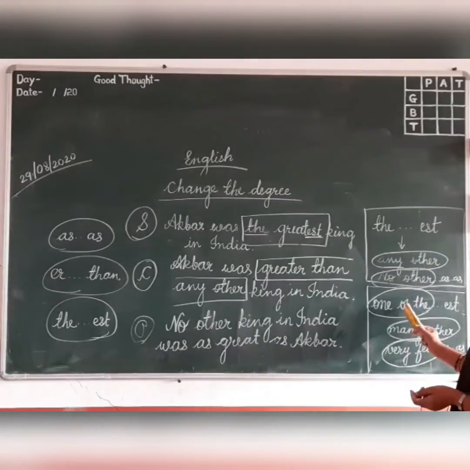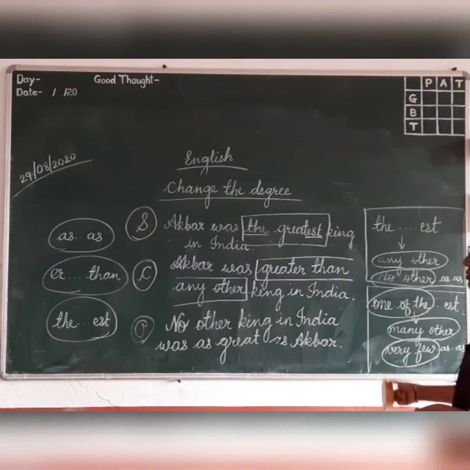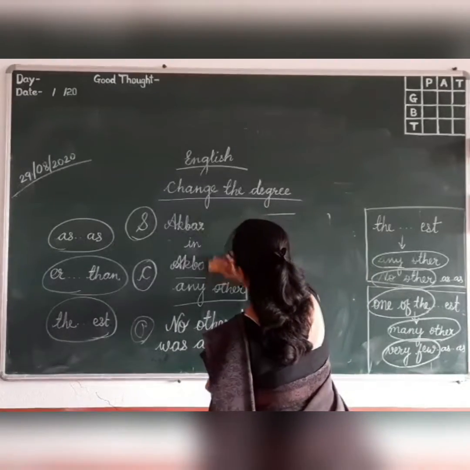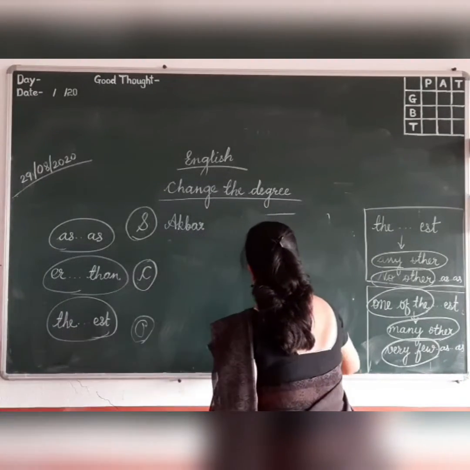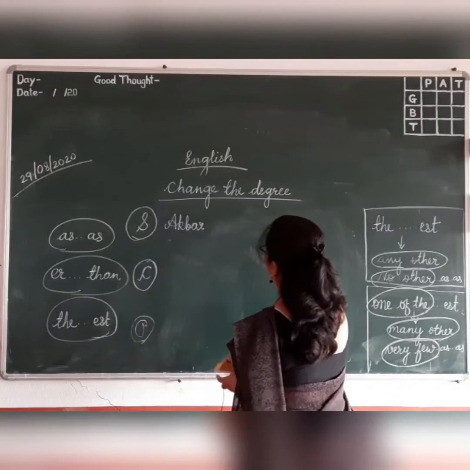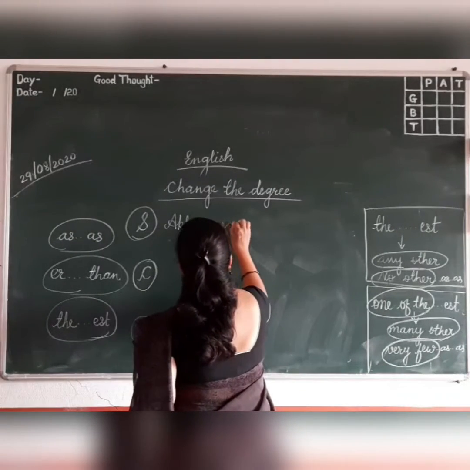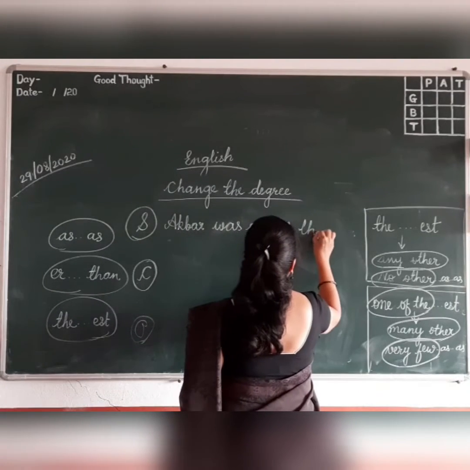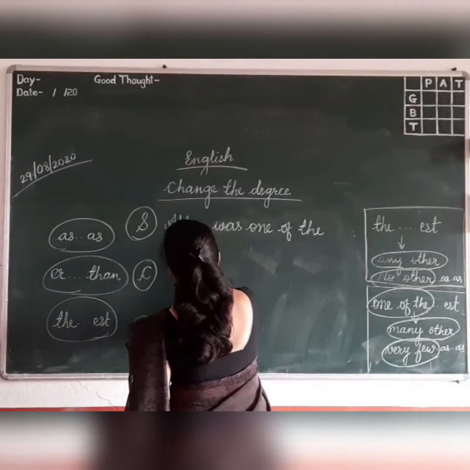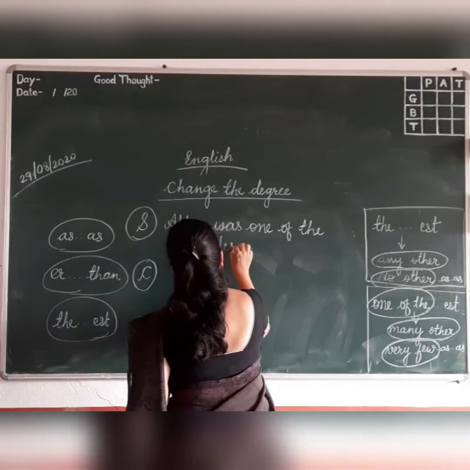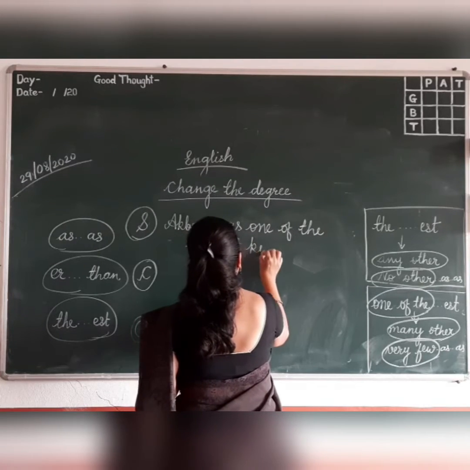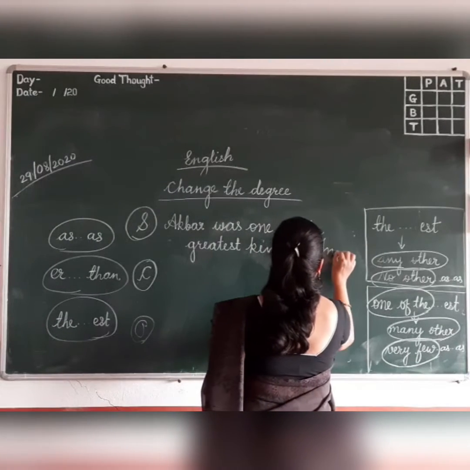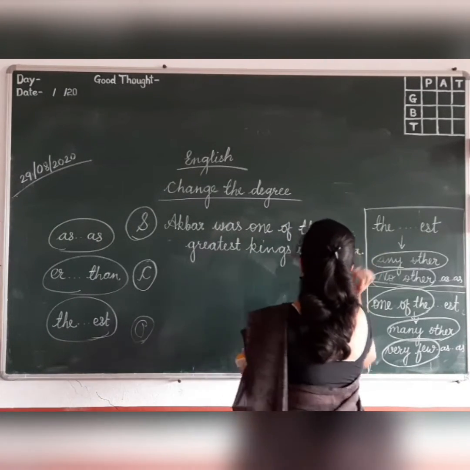Now, according to this rule, the same sentence, we'll see how it will come. Now Akbar only, greatest king only, but the sentence, if it comes this way, Akbar was one of the greatest kings in India.